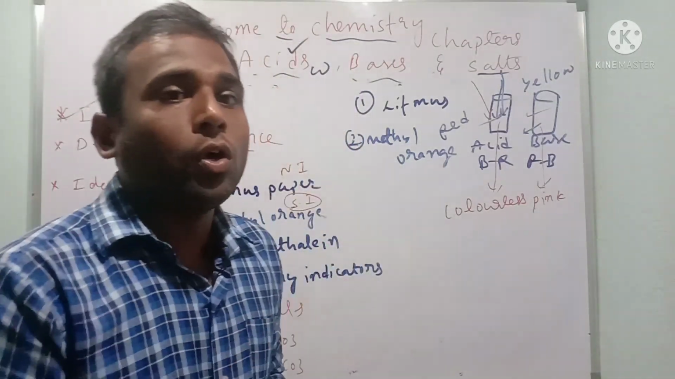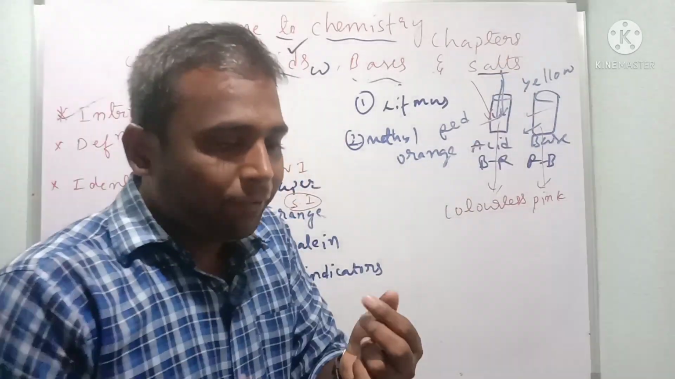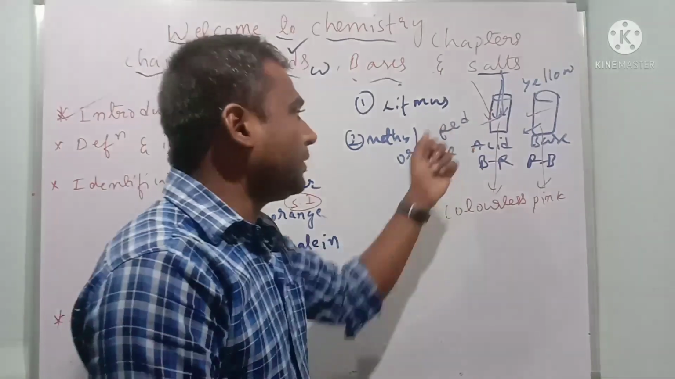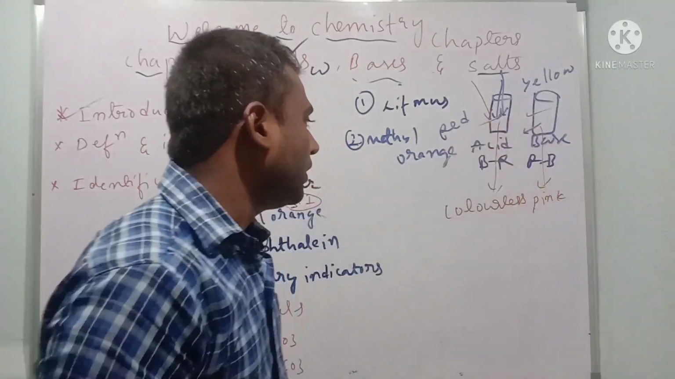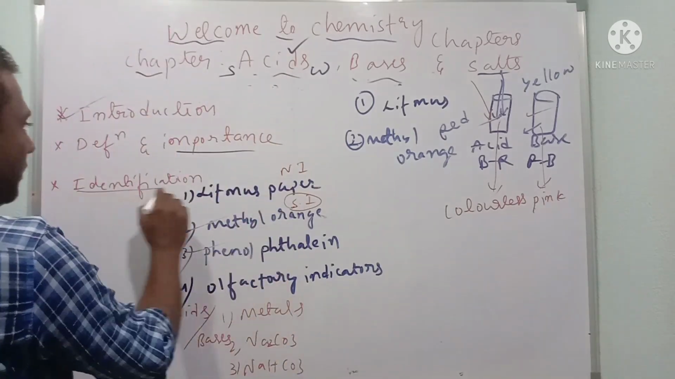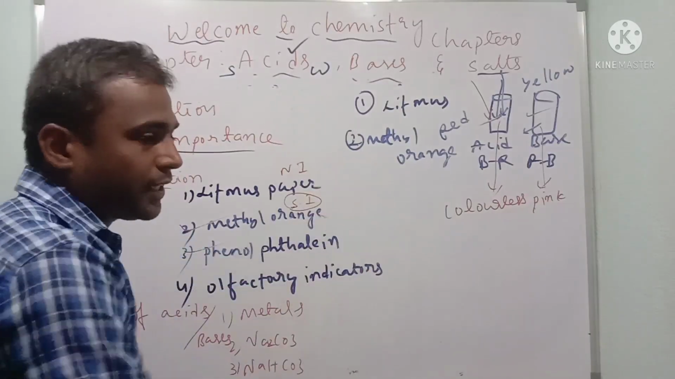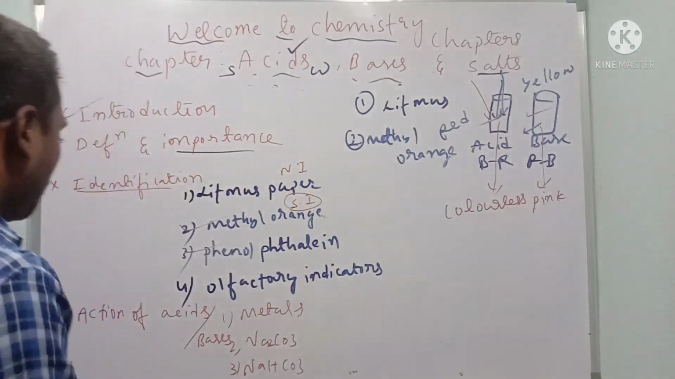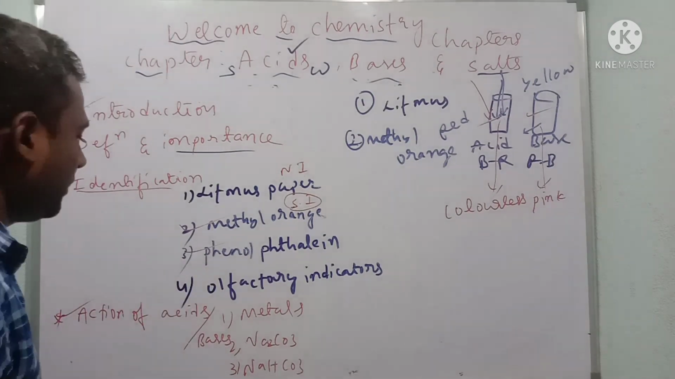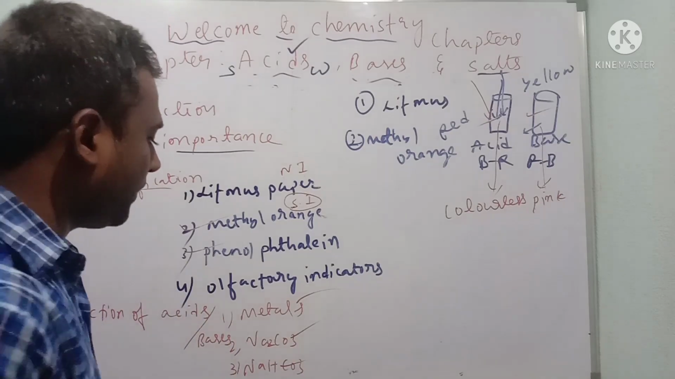Even, children, clove oil. When you put it in the acid, if the smell increases, that is acid. If the smell is not there, that is base. So this is all about identification of acids and bases using various indicators. I hope you understood, children. Afterwards we come to the point action of acids with metals, sodium carbonates, sodium hydrogen carbonates.